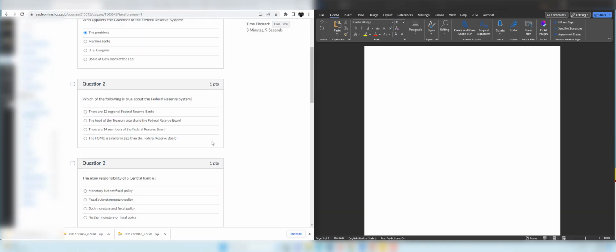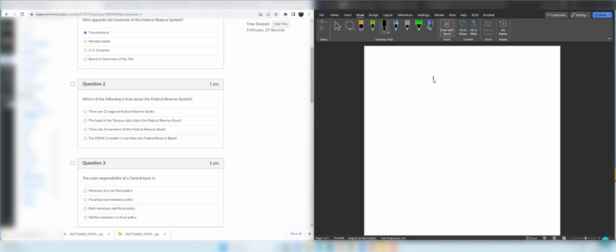Next question. Which of the following is true about the Federal Reserve System? Let's briefly understand the Federal Reserve System. We have the Board of Governors, and they have 7 members. They are appointed by the President and confirmed by the Senate. And then we have the FOMC. The FOMC deals with monetary policy. The FOMC includes all these 7 members plus 5 chairmen of the regional banks.